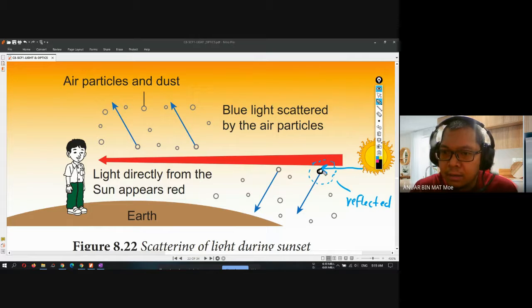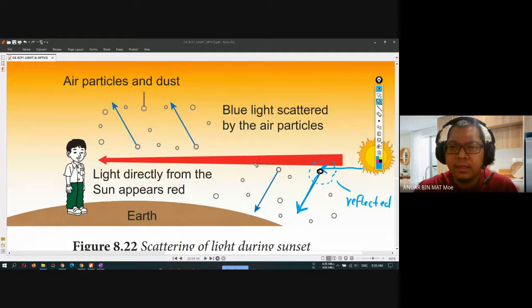What we call the black circle here is the particle, and then the light will be reflected in all directions. Okay, but not toward the person on the earth, but other directions. That's why during the sunset, the sky is somewhat reddish in color.